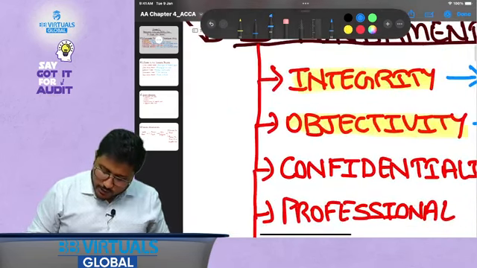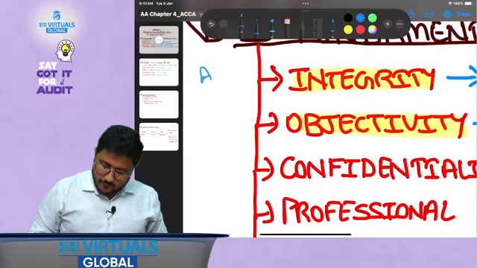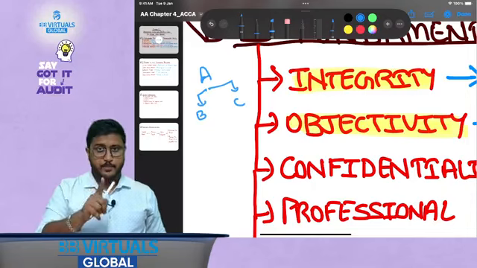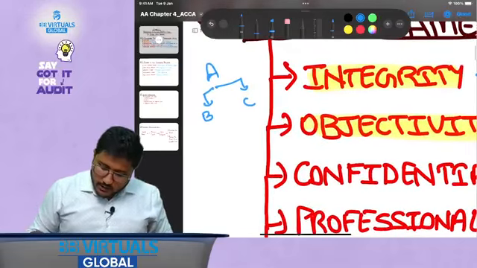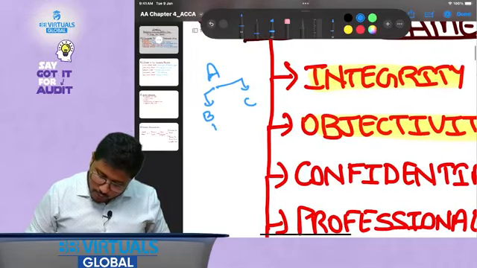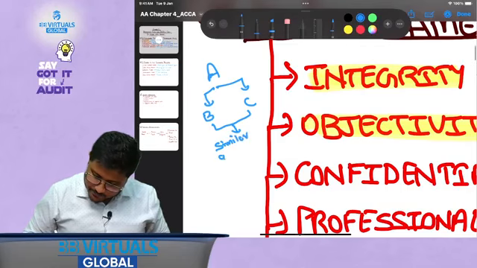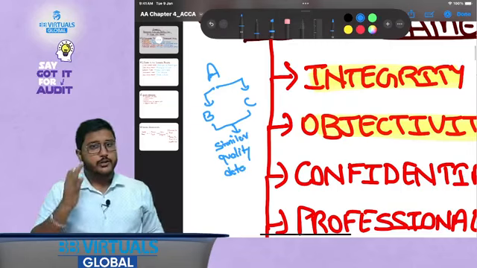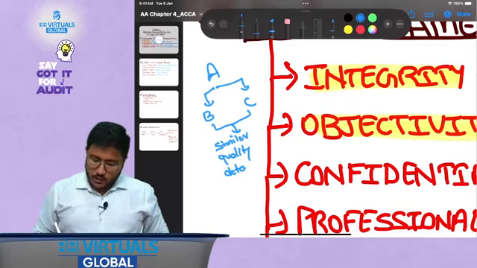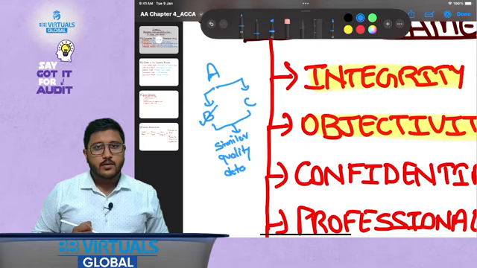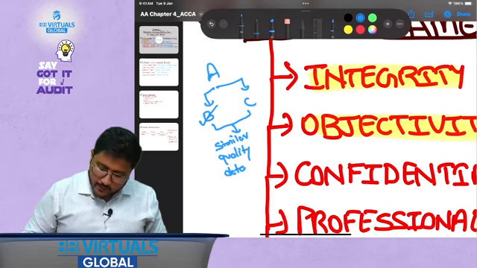Assume an example that your name is Mr. A. You have two clients, B and C. Both of them have submitted you similar quality data for the purpose of audit and assurance. However, you have reported one of them adversely, but you have not reported the other adversely.